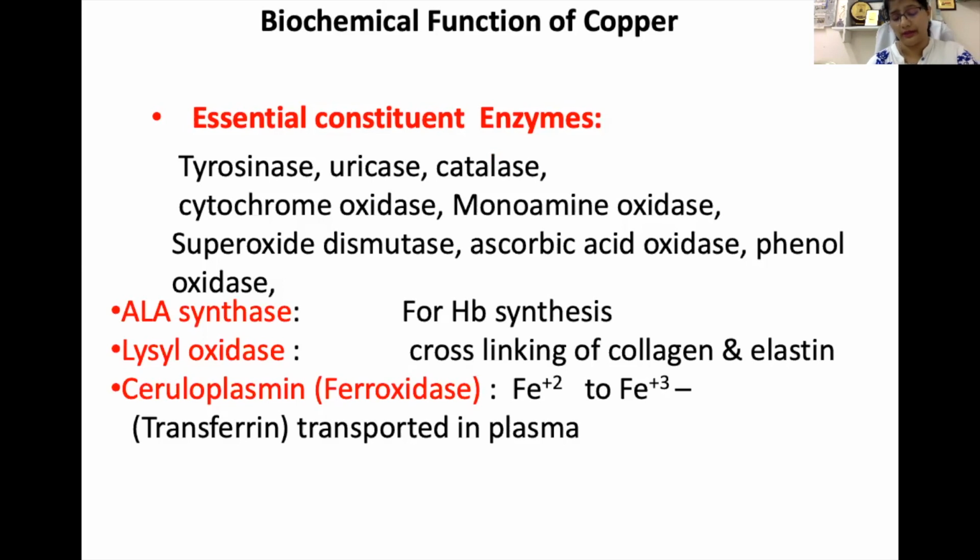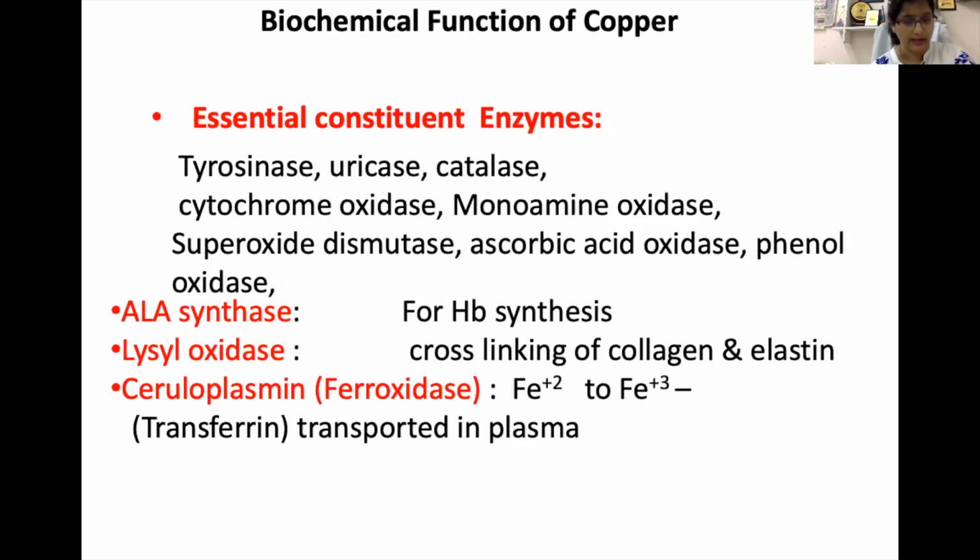Then few important enzymes like ALA synthase, a regulatory enzyme of heme synthesis, also contain copper. Copper is also an integral part of lysyl oxidase.